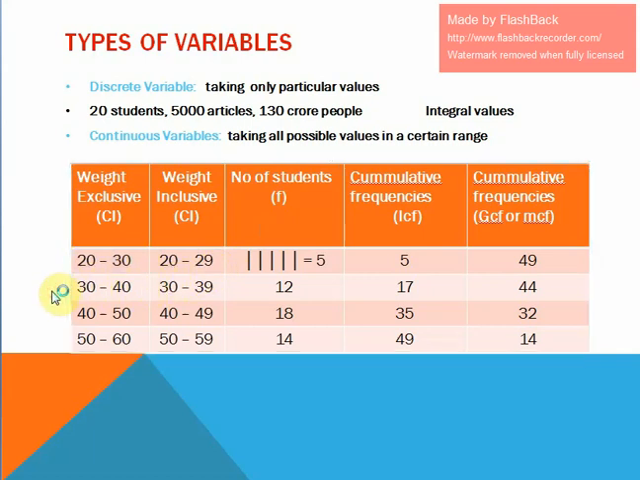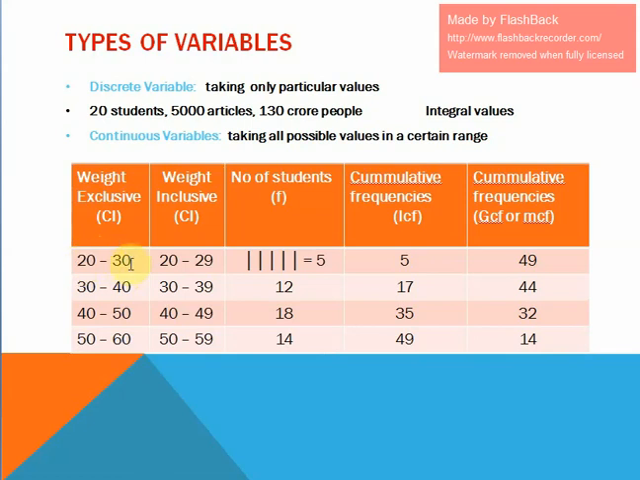So that is called the class width. Class width means the difference between these two values. The difference between the class limits is known as class width. For the first class, the width of the class is 10. For the second class, the width is 10. So this class is exclusive, and the second is an inclusive class.